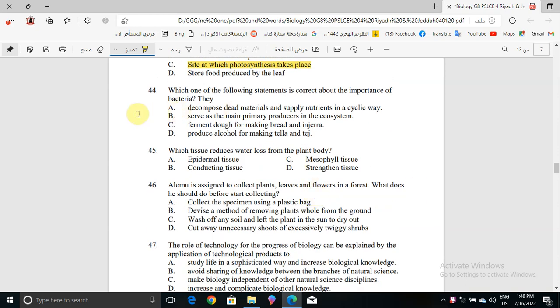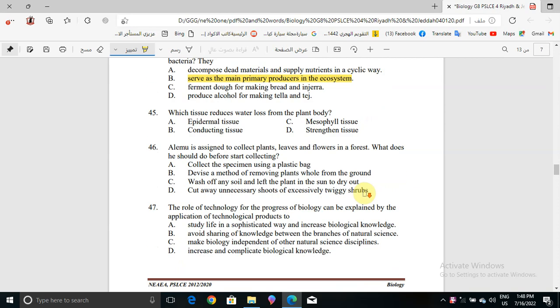Now question number 44. Which one of the following statements is correct about the importance of bacteria? They decompose dead materials and supply nutrients in a cyclic way, serve as the main primary producers in the ecosystem, or ferment dough for making bread and injera, produce alcohol for making tella and tej. The correct answer will be serve as the main primary producers in the ecosystem, because it says what is the correct statement about the importance of bacteria. So serve as the main primary producers in the ecosystem. Now question number 45.